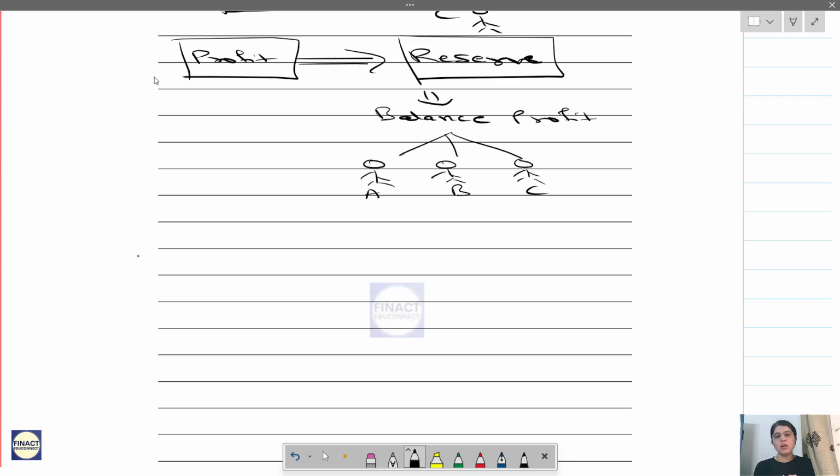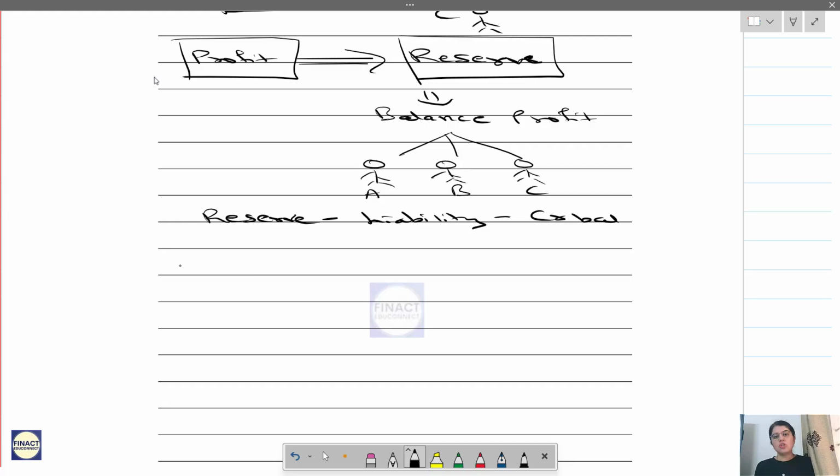So from the firm's point of view, reserve is a liability. It is similar to the capital account, just that the profit is not yet distributed to the partner. It is a liability for the firm because that is the profit which belongs to the partner. Instead of distributing that profit to the partner, the firm has kept it with itself. So it will have a credit balance.